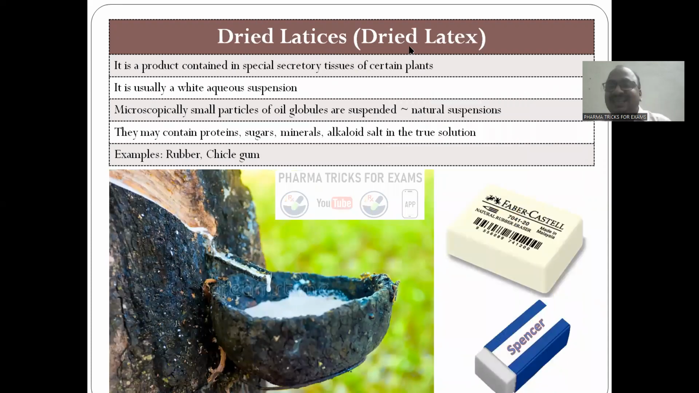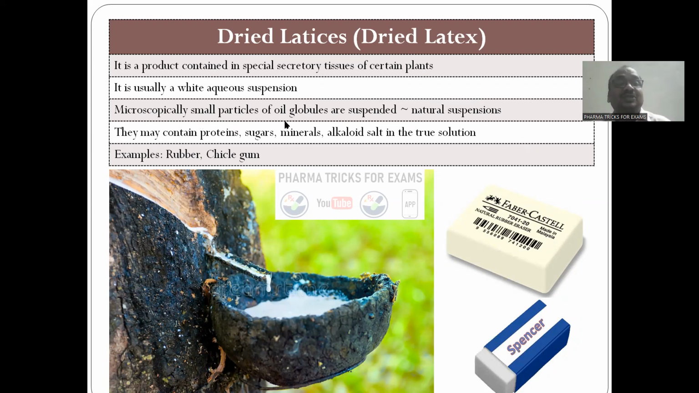And dried latex: rubber is a very good example. It is a product contained in special secretory cells of certain plants, like latex. See, we have to make a cut here, so slowly it releases a milk-like fluid. It becomes a solid. That solid we convert into rubber, like car rubber tires, or nowadays synthetic rubbers are also available. That is another part. This is natural rubber.